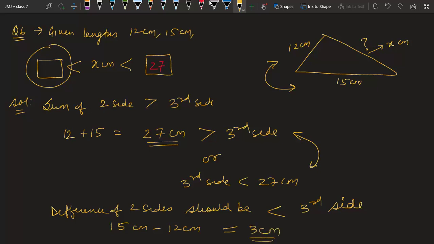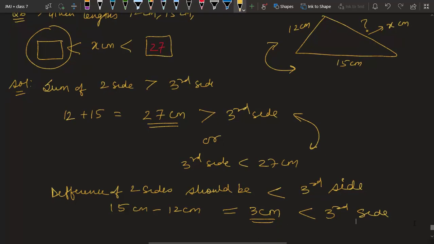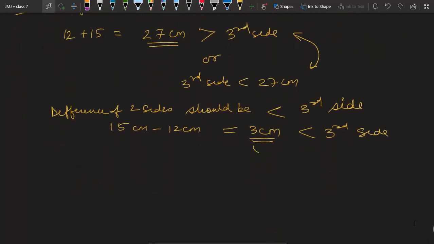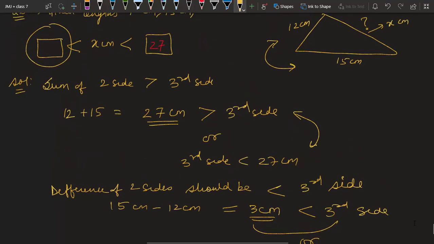This 3 centimeter should be less than the third side, or we can say the third side should be more than 3 centimeter. They are the same thing. So we have got the final value also, and this is the answer.